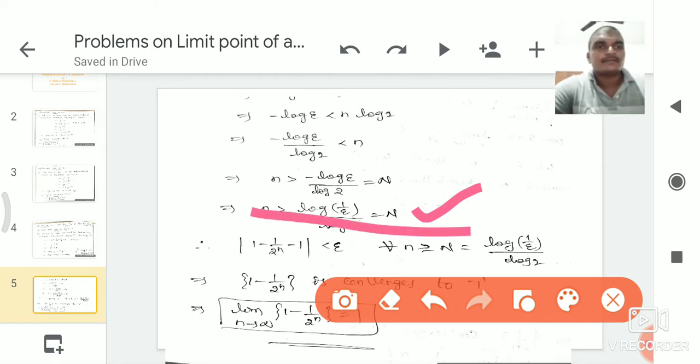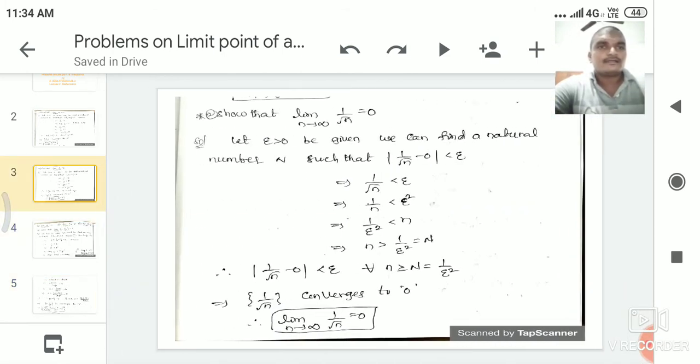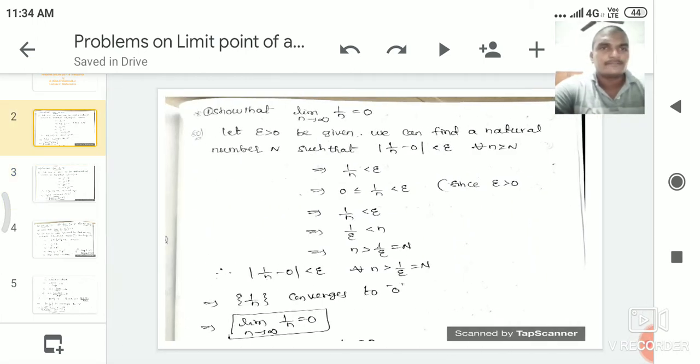So in the second problem, n is in the form of 1 by epsilon square. In the first problem, n is equal to 1 by epsilon. That means capital N, the natural number, must depend on epsilon value.